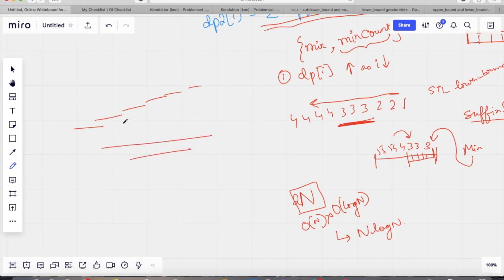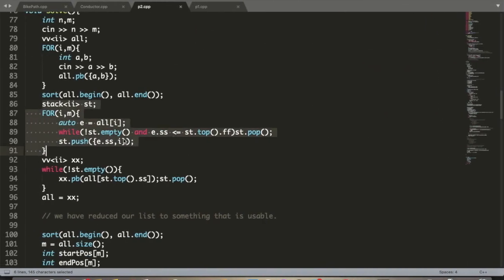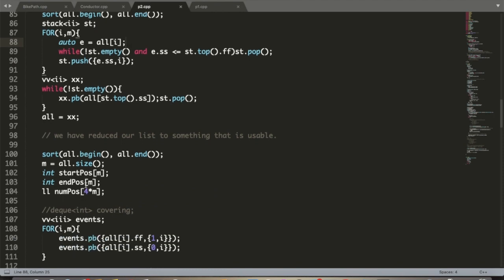So I put the ranges into the stack one by one. So now here I have put the first and the last index. Next I encounter this range. I notice that my end index is lesser than the end index of the top range in my stack. So then I know that okay, I started after the top range in the stack, I will end also before the top range in the stack. Therefore the top range in my stack is redundant, therefore kick this out. This is exactly what we do here. After that we just empty the stack and form a list of all the ranges.